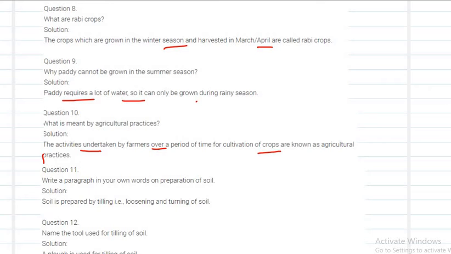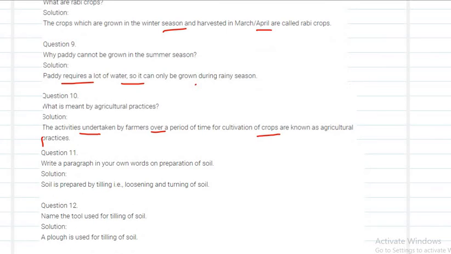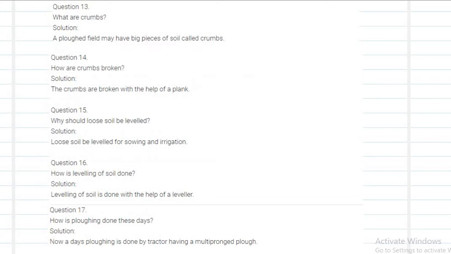Next, name the tool used for tilling the soil. What kind of tool will you use for tilling? You will use a plow. Plow is used for tilling of the soil, right? Next, what are crumbs? I have discussed the word crumbs, right? While loosening the soil, we will see the soil to be in crumbs.